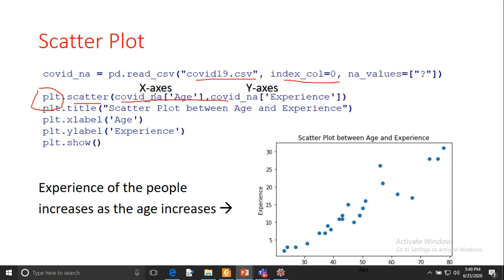So from this plot we can infer that as the age increases, normally people will have more experience. So this is the relationship between age and experience.